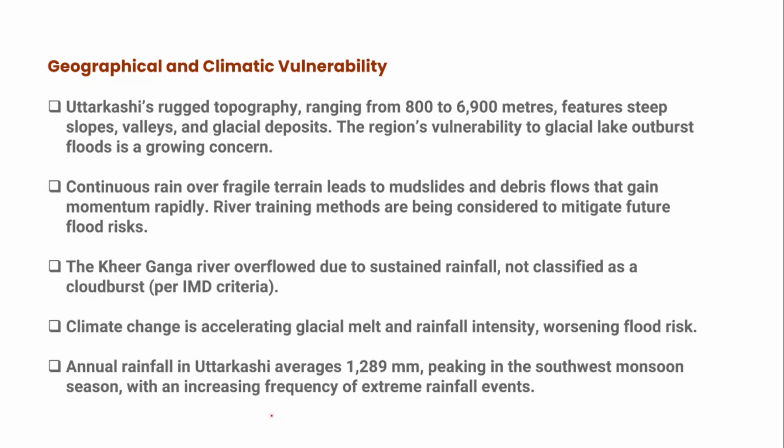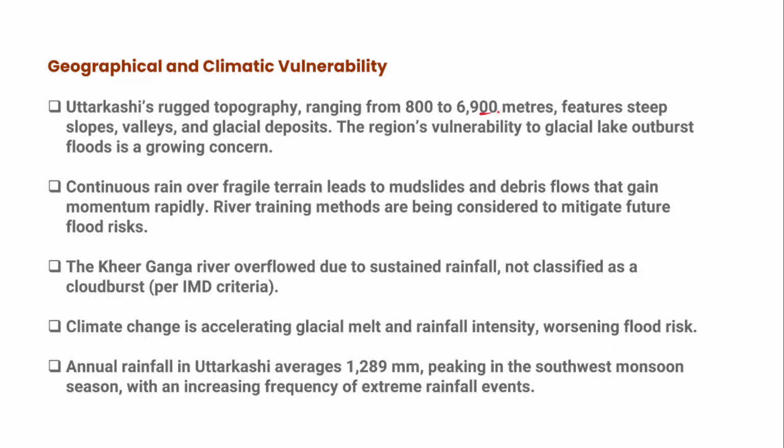So let's understand the vulnerability of Uttarakhand to flash floods and also cloudbursts. One thing that we should understand: Uttarakhand is a Himalayan state, so it has a rugged topography. The topography of the state ranges from 800 to 619 meters, right? In fact, it is associated with orographic rainfall.